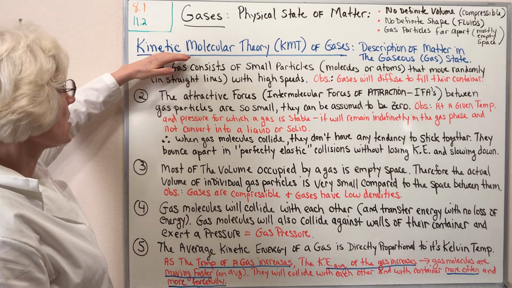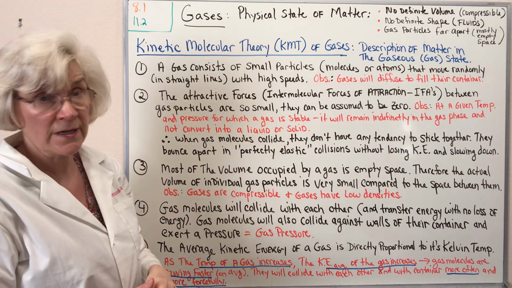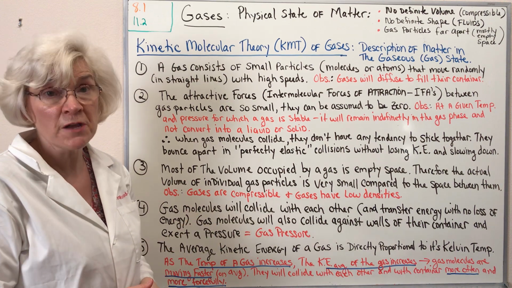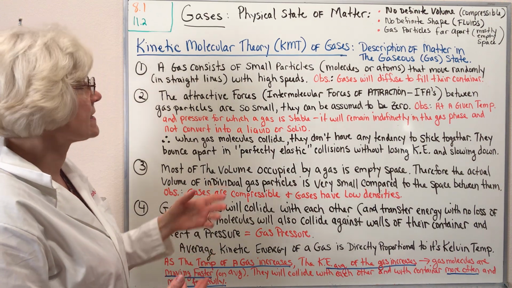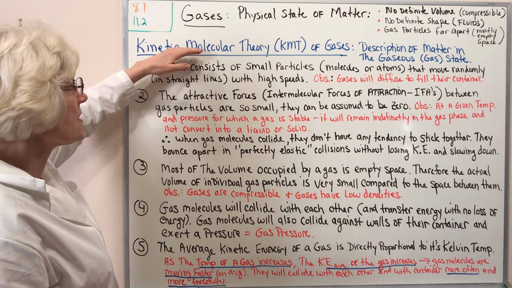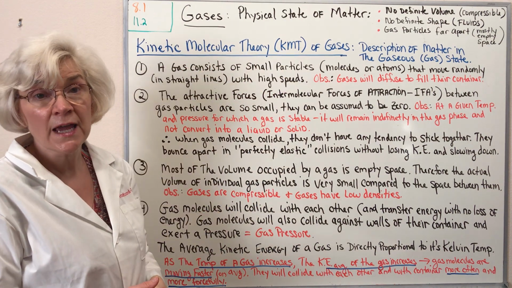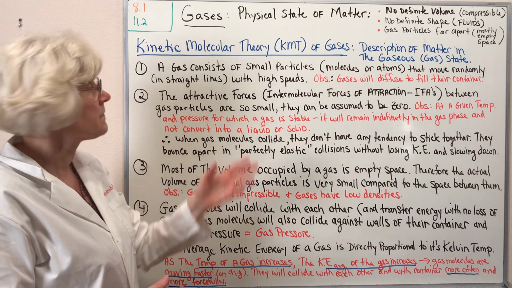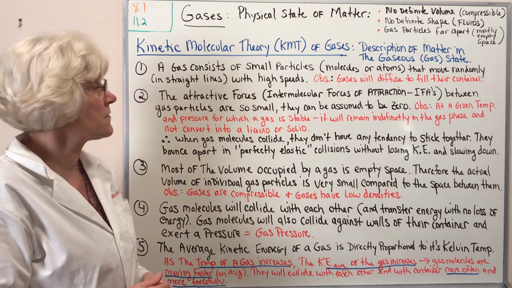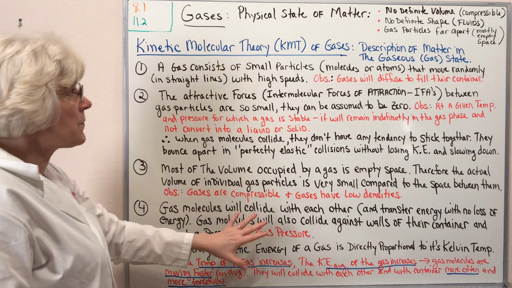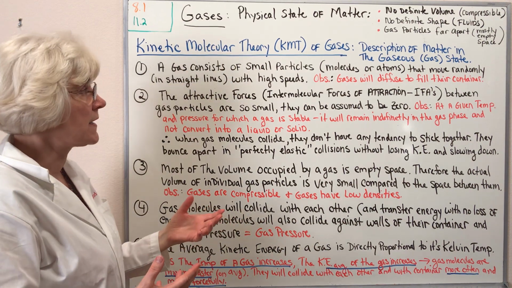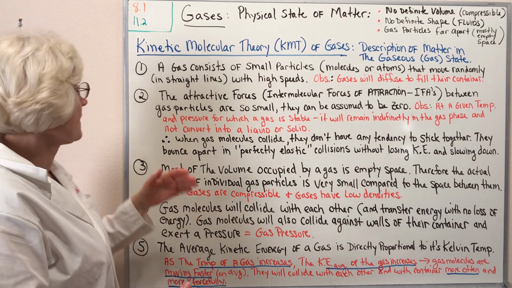And this model is known as the kinetic molecular theory of gases, a description of matter in the gas state. Because we will refer to the kinetic molecular theory so often, it is commonly abbreviated KMT for the first letter of each of the words. So what are the points of the kinetic molecular theory and its description of gases?